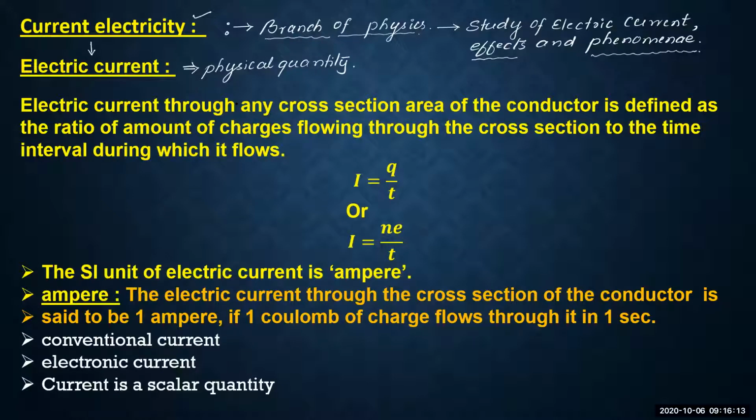So out of those 7 fundamental quantities, the electric current was also there. You might have observed this. Okay. Therefore, electric current, it is a physical quantity. It is a measurable factor. It is one effect of flow of charges.